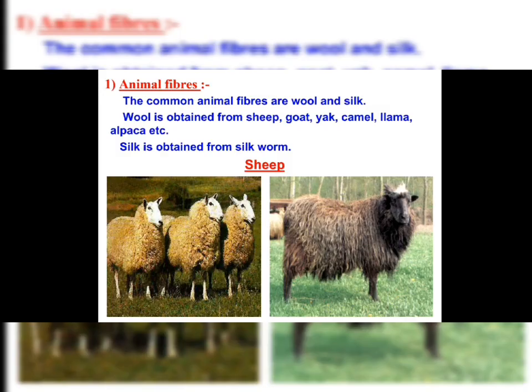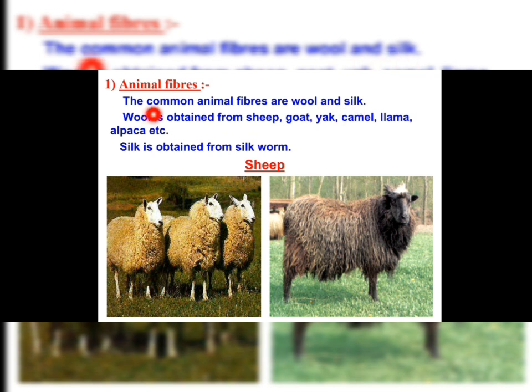Okay, so here is the first point, animal fibers. Here in the picture you can see a sheep. On the sheep's body long hairs are present. The common animal fibers are wool and silk. Two are there, wool and silk.